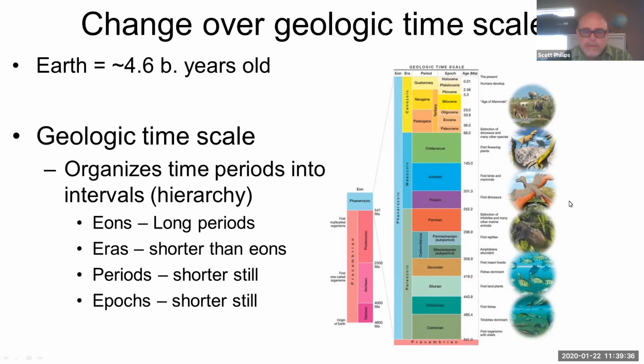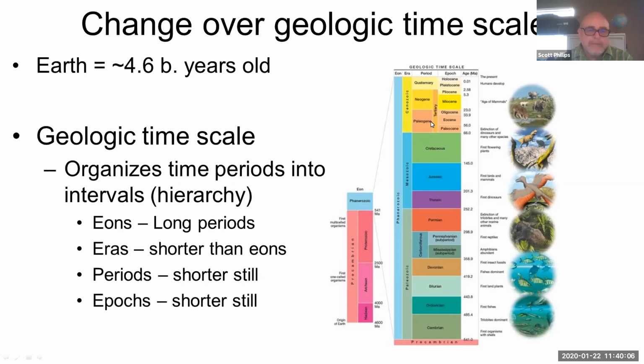And what scientists do is use rock formations and also the fossil record to break this up into what's called the geologic time scale. This is a hierarchical way of organizing time periods into intervals. So we start with the biggest ones, which are eons. Eons are broken up into eras, and those eras are broken up into periods, and those periods are broken up